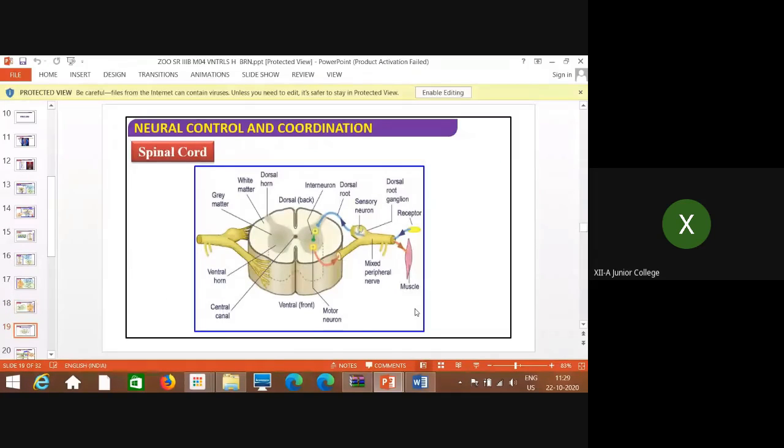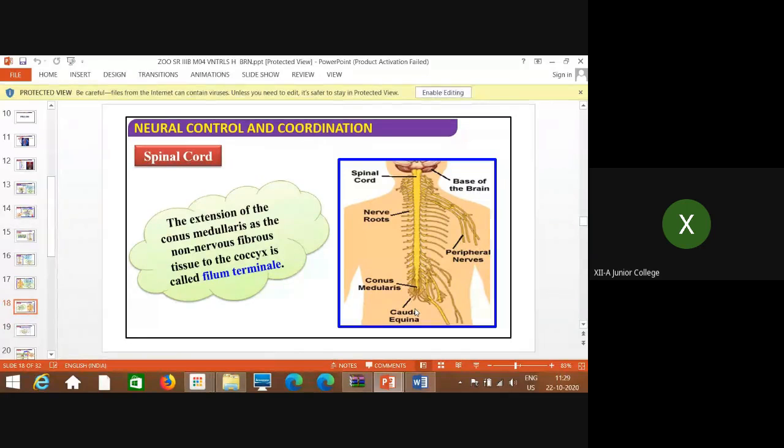Cauda equina is a Latin name meaning horse tail structure. If you see this structure, the entire structure looks like a horse's tail, isn't it? Just as the hairs of a horse's tail run parallel, the spinal cord nerves end in a similar type of structure. So this is called the cauda equina. The conus medullaris ends into the cauda equina.